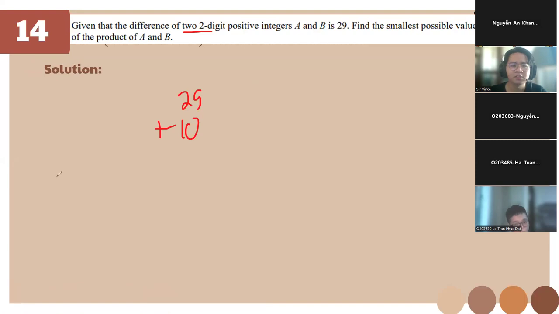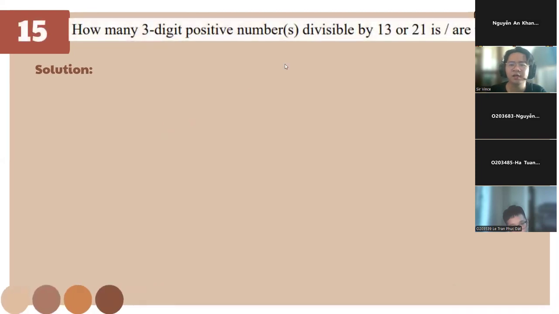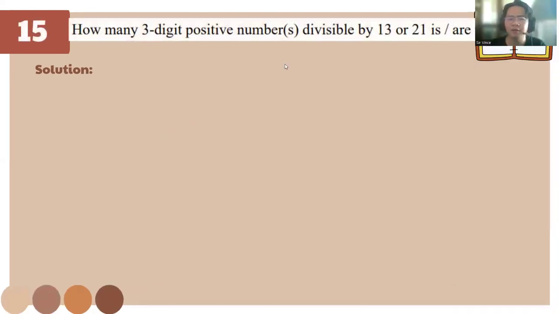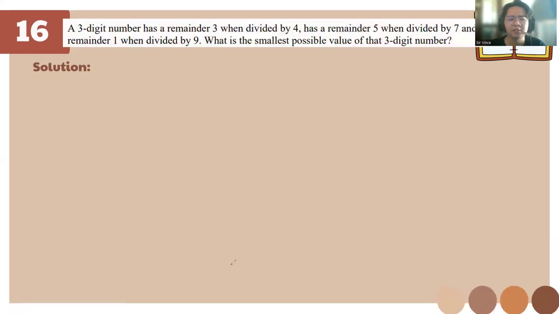Because it's two-digit. If not, then we can just say it's 29 and 30 and 1. So for this one, class, absolute value, okay? Absolute value and the LCM of 13 and 21. And for this one, class, remember to find the proper remainder.